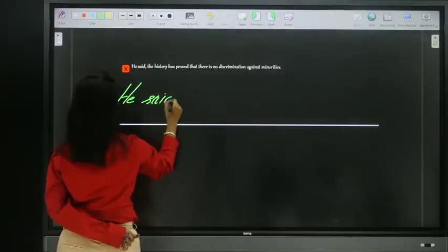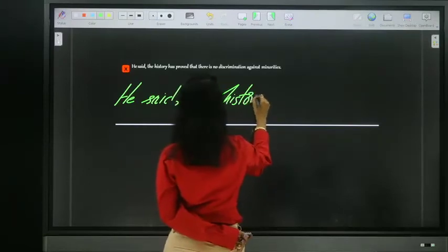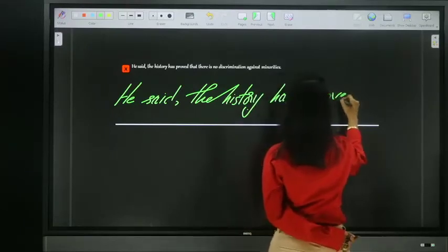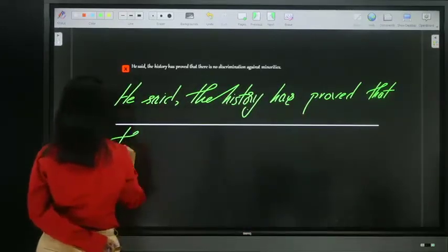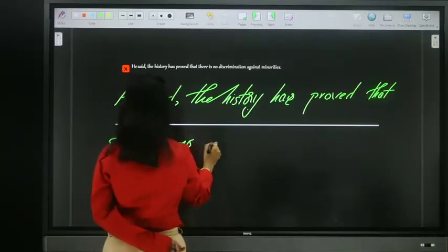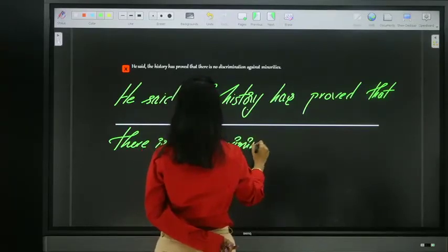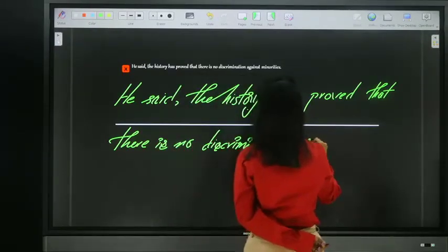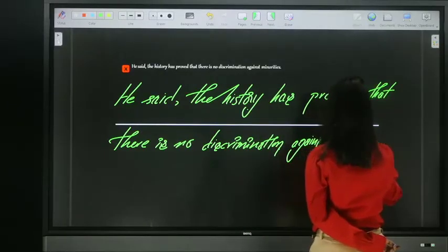He said, the history has proved that there is no discrimination against minorities.